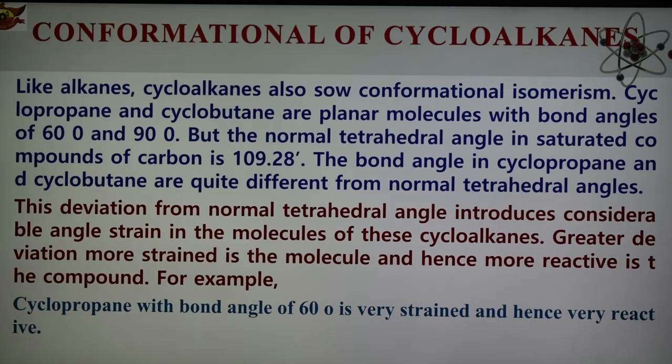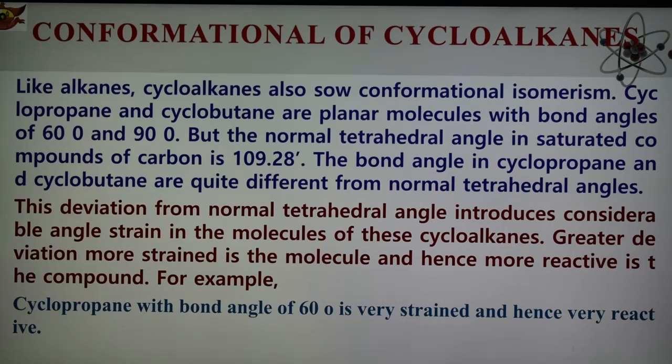Therefore the bond angles in cyclopropane and cyclobutane are quite different from the normal tetrahedral angle. This deviation introduces angle strain in the cycloalkane molecule. Greater the deviation, more strained is the molecule, and hence more reactive. For example, cyclopropane with a bond angle of 60 degrees is very strained, and hence a very reactive compound.